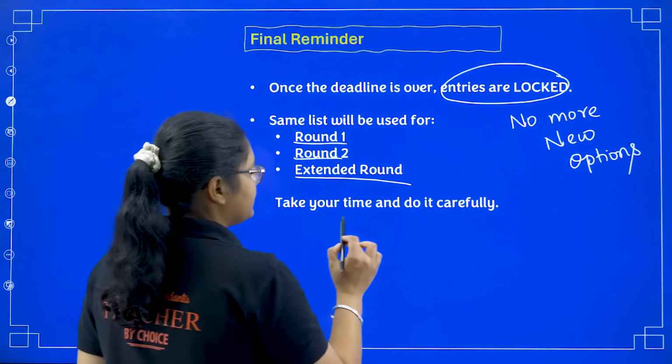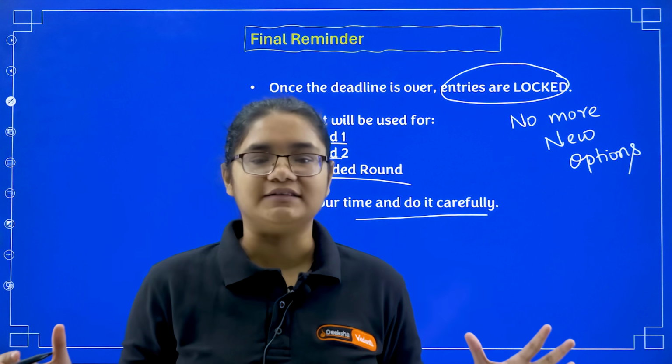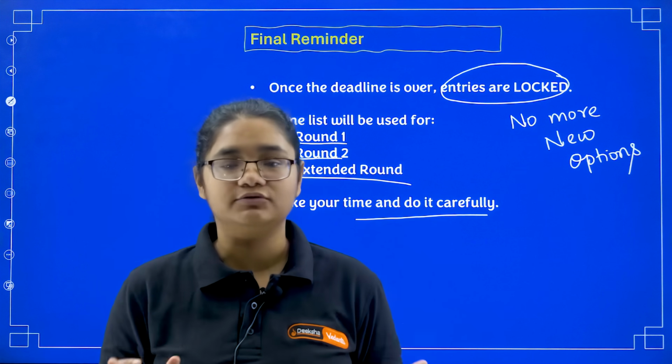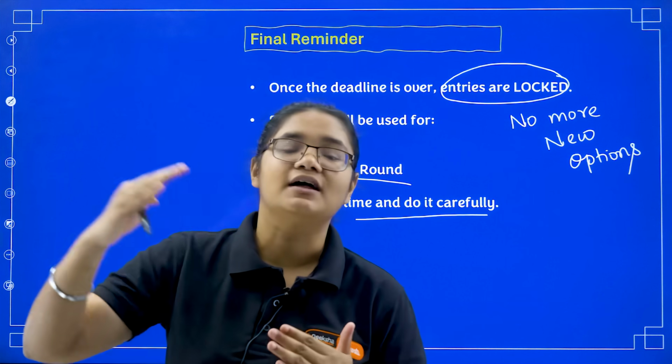And next, take your time and do it carefully. You have some time now. The date has been extended. You have got a lot of time, so please do not waste it. Take 1 to 2 days to prepare the list and then start filling it.